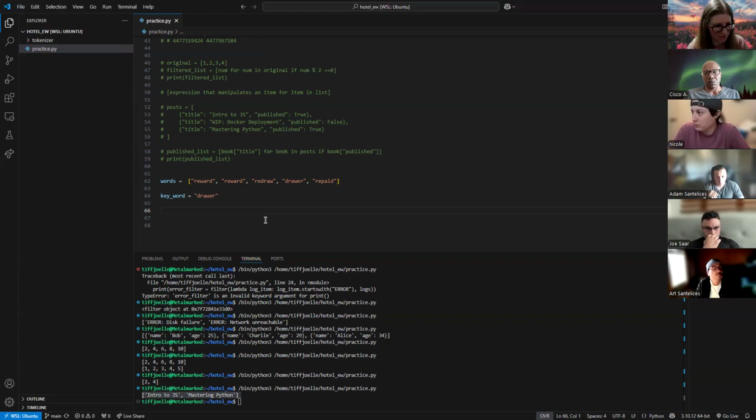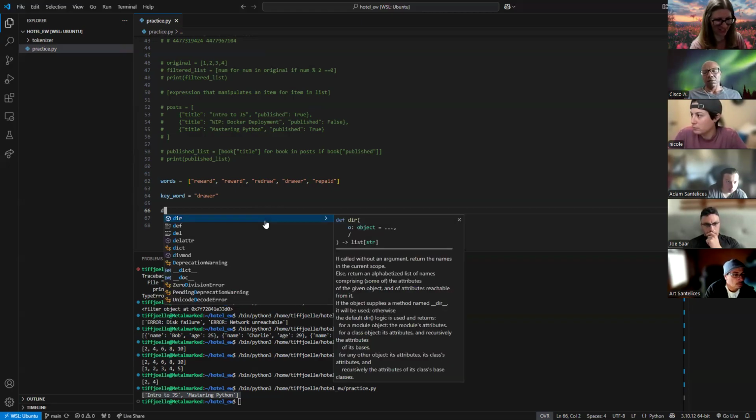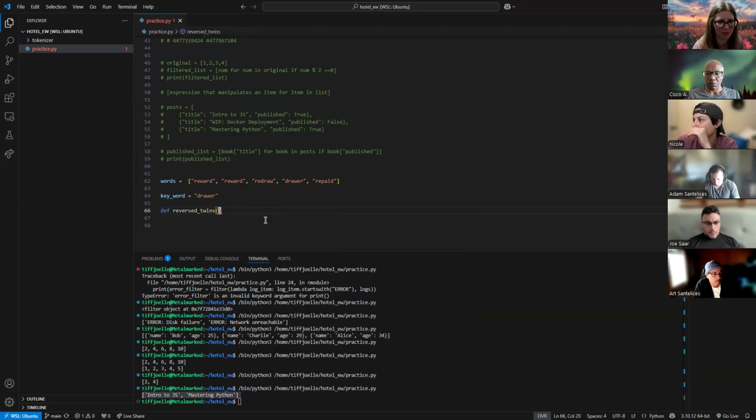Okay, so what's the first thing I should do if I'm making a function? We saw this at the very beginning of class, what I did not do and eventually was like, oh, I have to do that. DEF. Yes, let's define a function. Okay, let's give it a name. We're going to call this reversed twins. We're going to try to find the reversed words of our keyword.